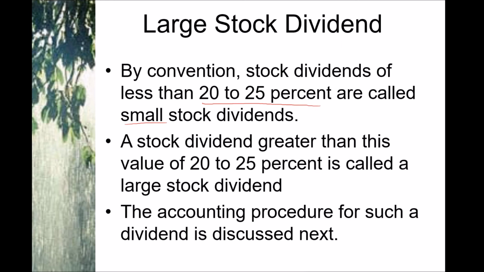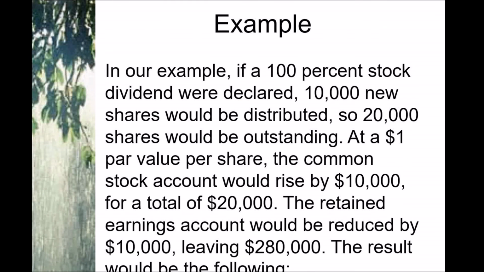And now the third thing is large stock dividend. A stock dividend which is greater than 20 to 25% is called a large stock dividend. The accounting procedure for this one is that, for example, we have a 100% stock dividend. So previously we had 10,000 shares, now there will be 20,000.